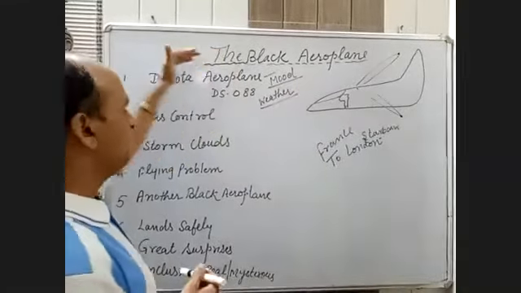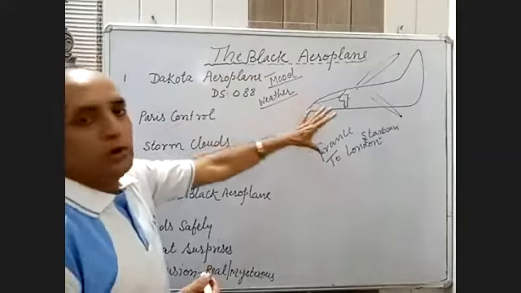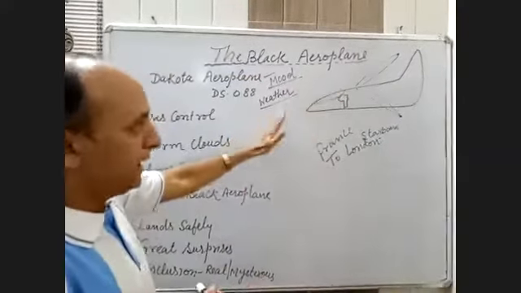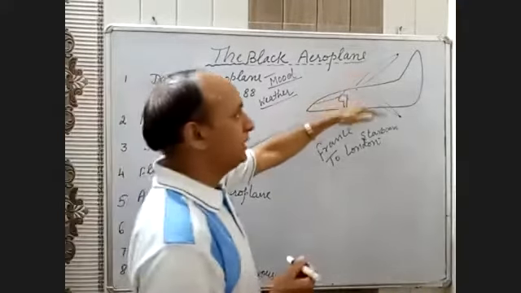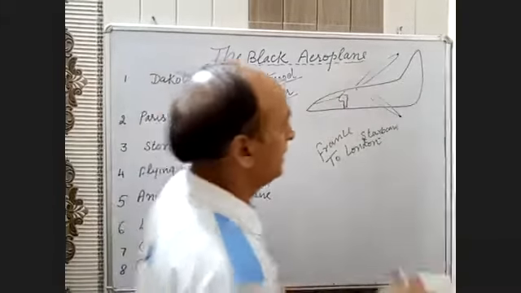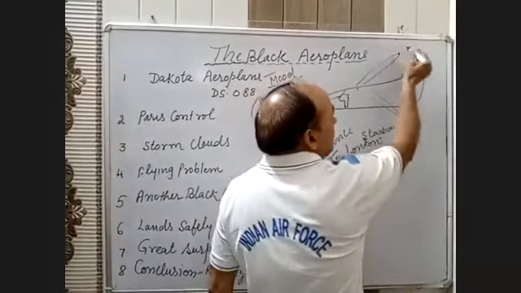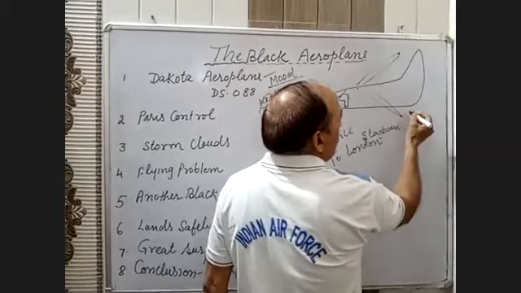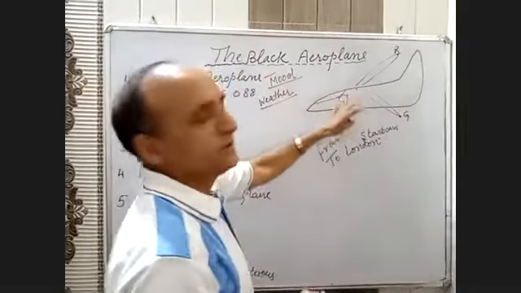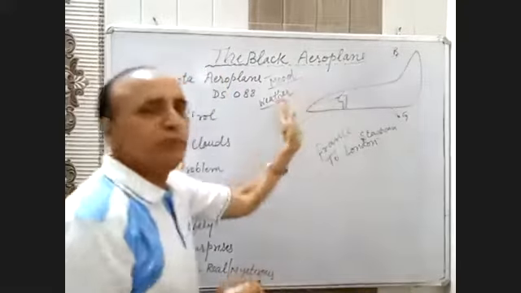Before we go for the flying, we will try to know a little bit about the aeroplane. In an aeroplane, there are two sides. One is the port side, another one is the starboard side. In the port side, there are two lights, one red and one green. Green and red, two lights are there. These are very compulsory because it will come in the chapter.